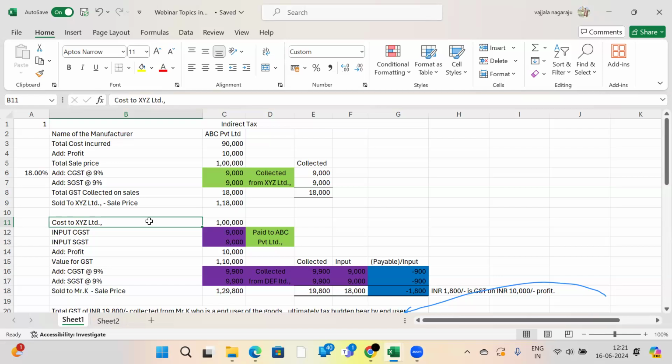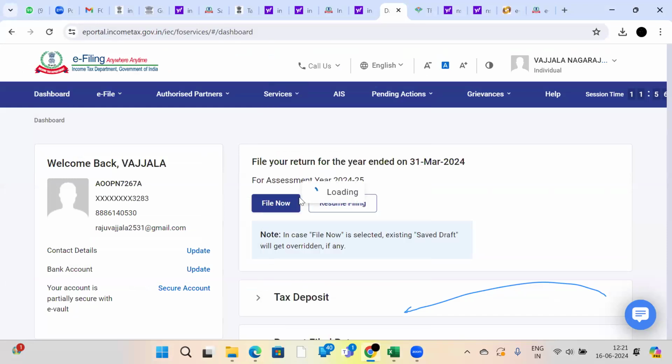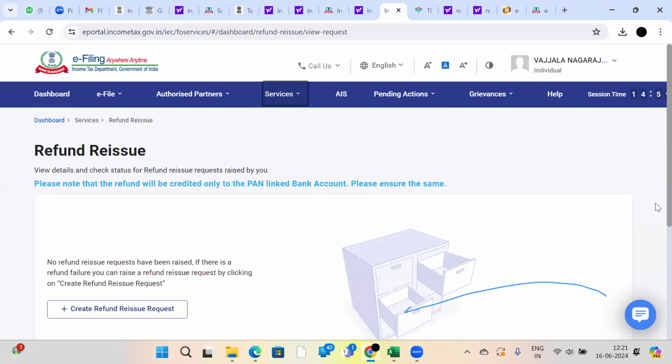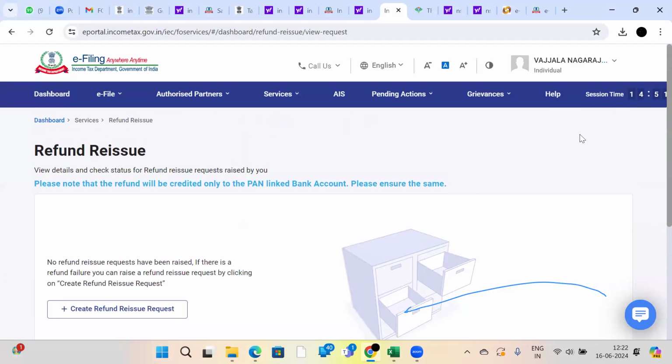Now, if your bank account details are not matching with your income tax database, you won't get the refund also. Again, you should log into the income tax website like this here, go to Services, Refund Reissue. So many people are suffering here to get refund reissue. You should click here, Create Refund Reissue Request, and give some details. Then only the income tax department will credit your income tax refund to your bank account.